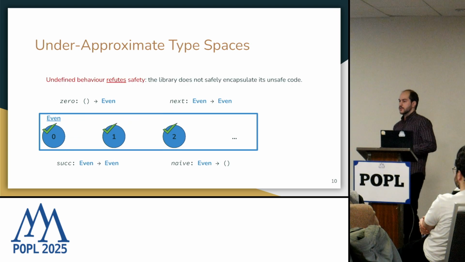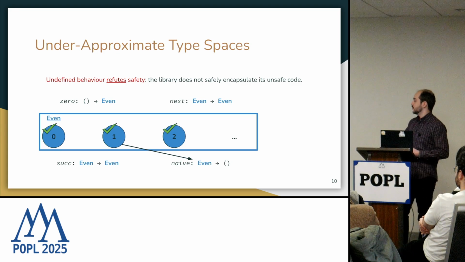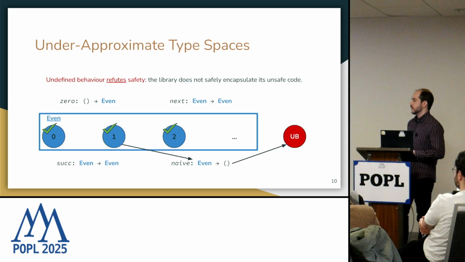Now, this also means that for the naive function that is supposedly safe, we could provide any well-typed input, and the naive function will execute safely.